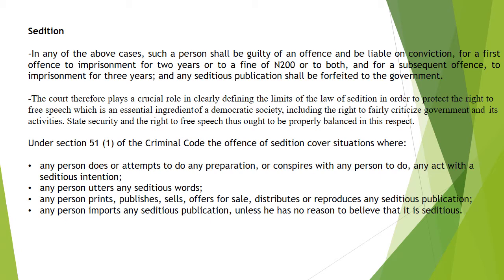So, when a person is convicted for the offense of sedition, what is the penalty? The jail term could normally be for 2 years, or for 3 years, and then such seditious publications, if that is what he used, will be forfeited to the government. What are the provisions of the code that are relevant to this? Section 50 and Section 51 of the Criminal Code cover the situations under which one can be guilty of the offense of sedition. And what are those situations?